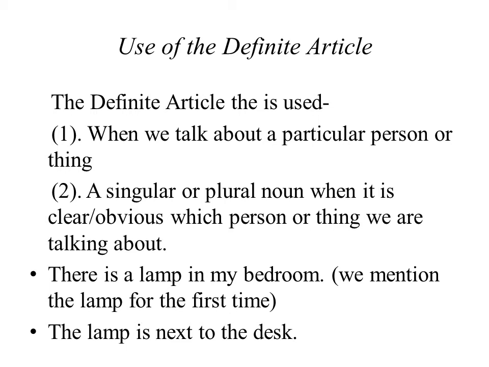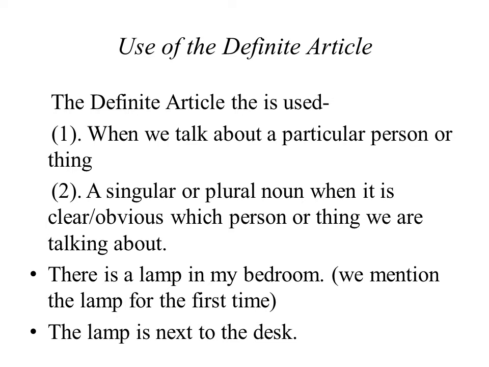So the definite article the is used when we talk about a particular specific person or thing. So the is used with singular and plural nouns when it is clear and obvious that the person or thing we are talking about, कि हम कौन से एक particular specific person के बारे में बात कर रहे हैं. For instance, we can say the upper portion of the building, means we are not talking about the lower portion or any other portion. We are talking about only the specific portion, which is the upper portion of that building.